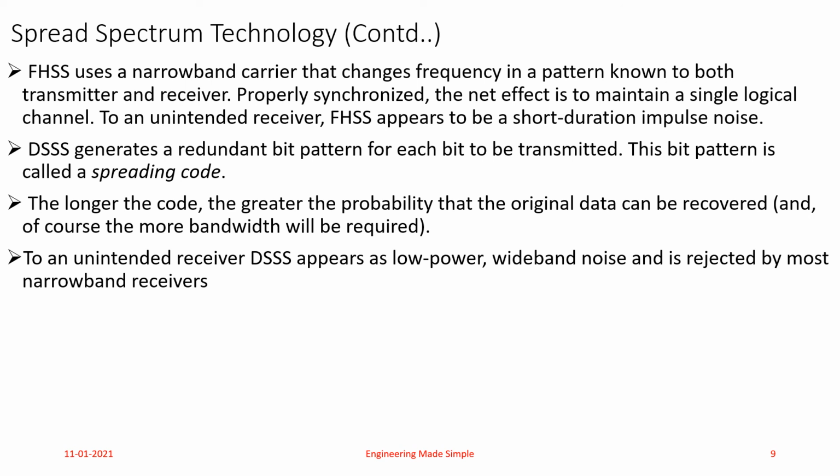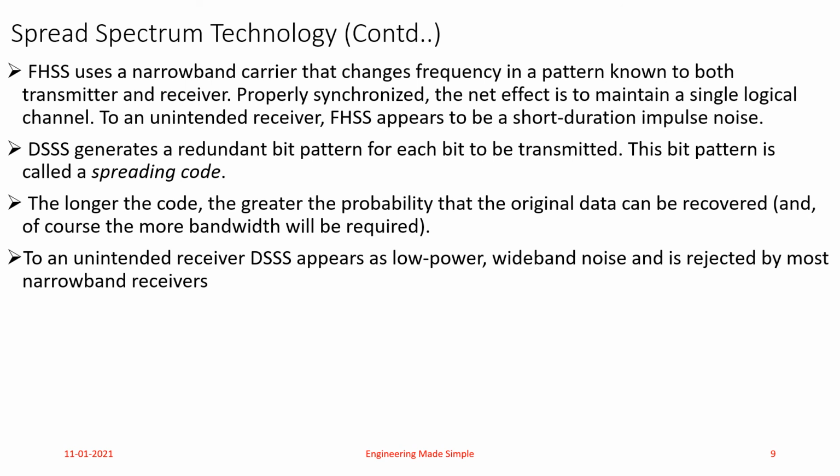Now the second type of spread spectrum modulation technique is known as direct sequence spread spectrum. What is this DSSS? DSSS generates a redundant bit pattern for each bit to be transmitted. The bit pattern is known as a spreading code. The longer the code, the greater the probability that the original data can be recovered at the receiver.